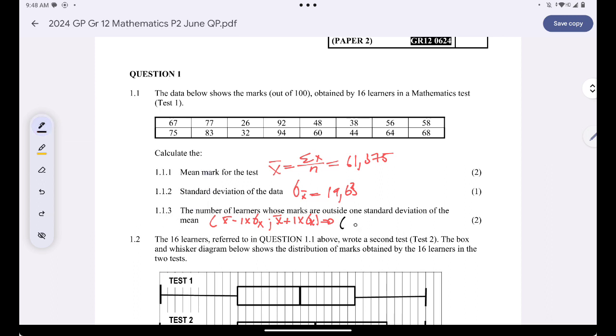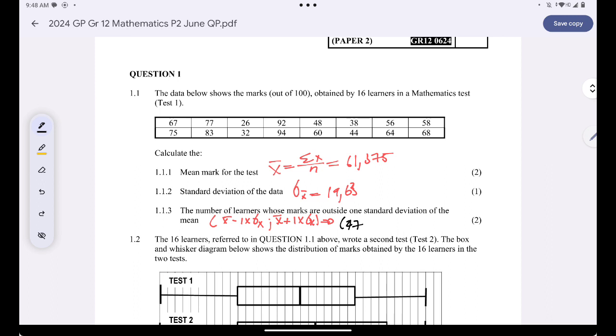So we'll simply say 61.375 minus 19.63. What do we get? We get 4... No man, can't be 47.